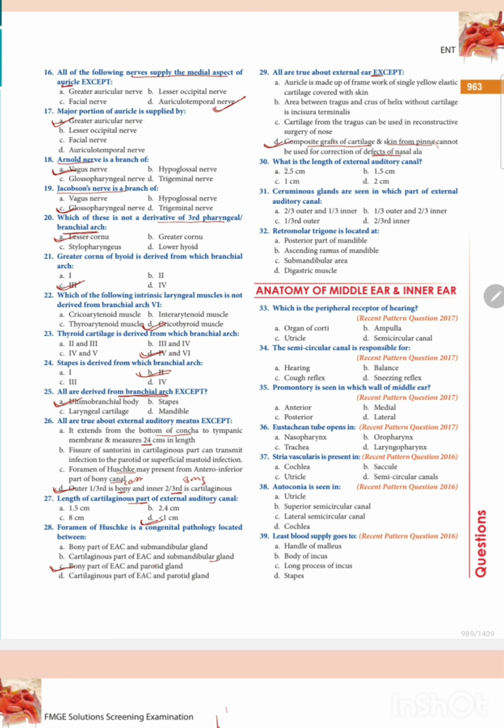What is the length of the external auditory canal? It is 2.5 cm. Ceruminous glands are seen in which part of the external auditory canal? Outer 1/3.